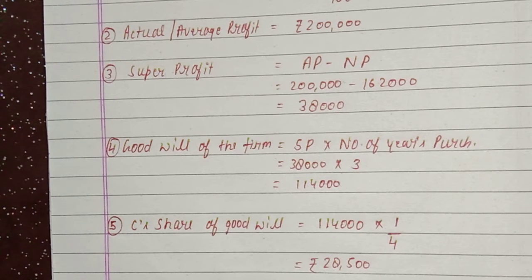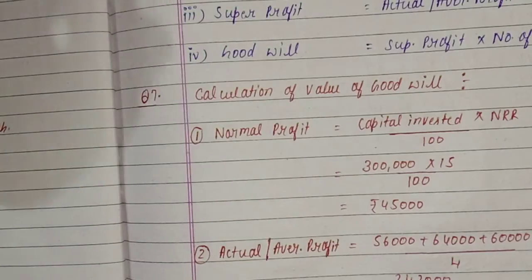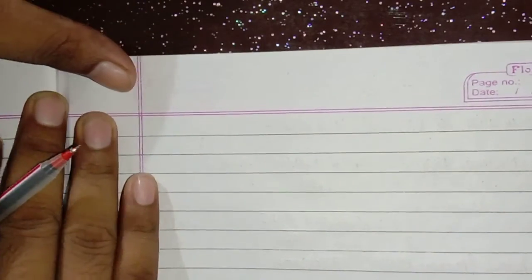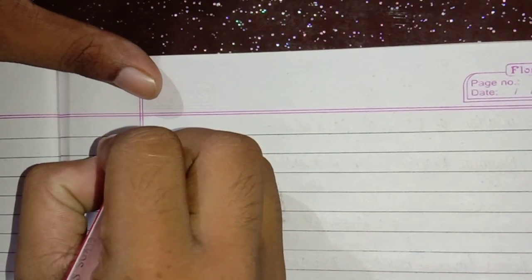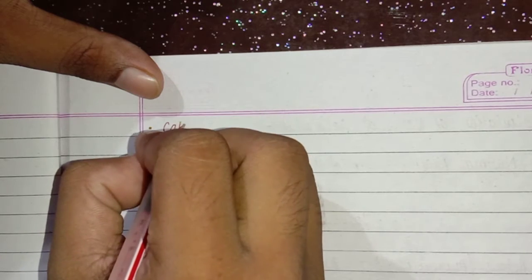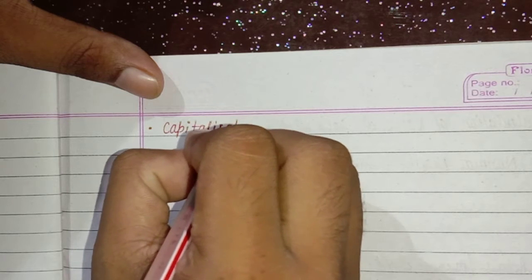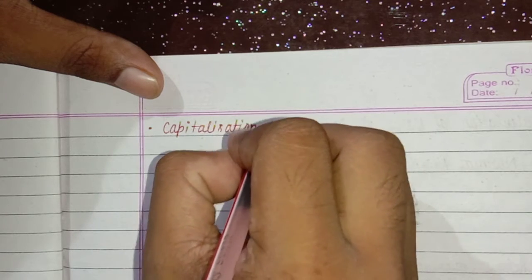And now we will be discussing another method of valuation of goodwill. And next method is capitalization method.